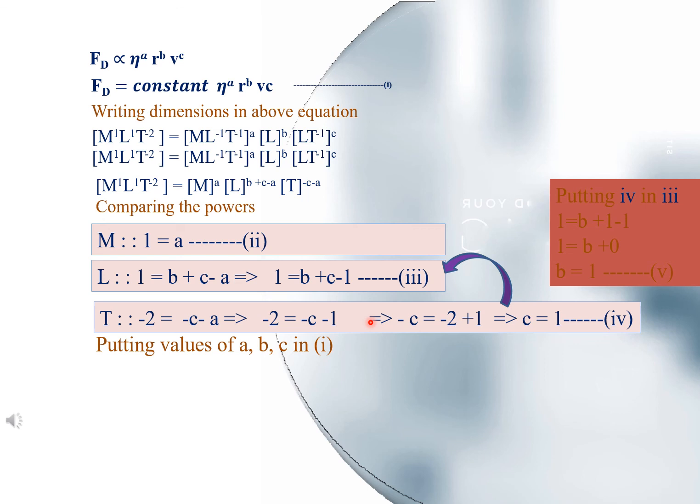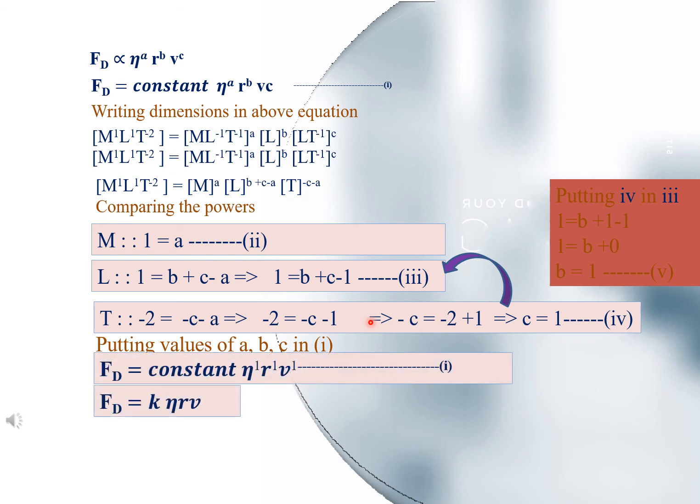By putting the values of a, b and c in equation number 1, we get drag force Fd is equal to constant eta to the power 1, r to the power 1, and v to the power 1. And we have Fd is equal to k, the constant, eta r v. Here the constant is equal to 6 pi, and we get Fd is equal to 6 pi eta r v.